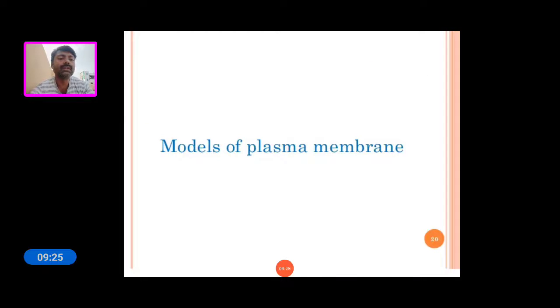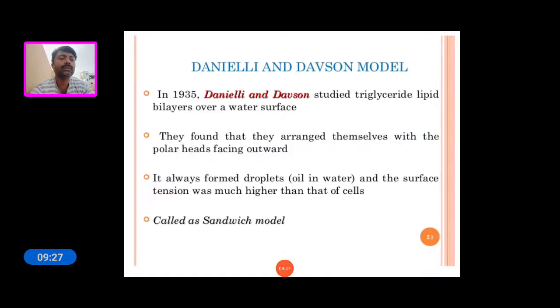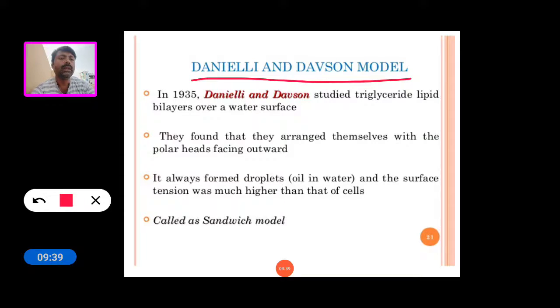Now see the models of the plasma membrane. There are some models that explain the structure of the plasma membrane. The first model is the Danielli-Davson model, proposed by Danielli and Davson in 1935.